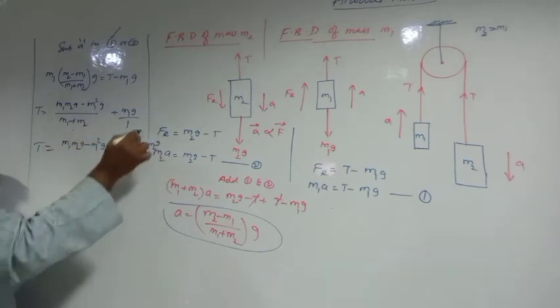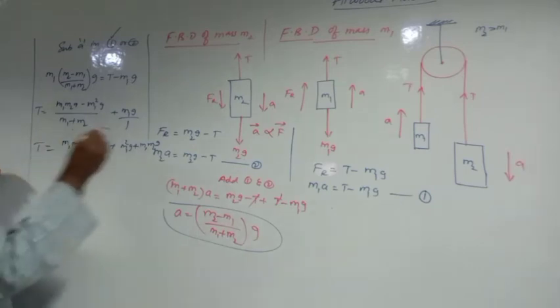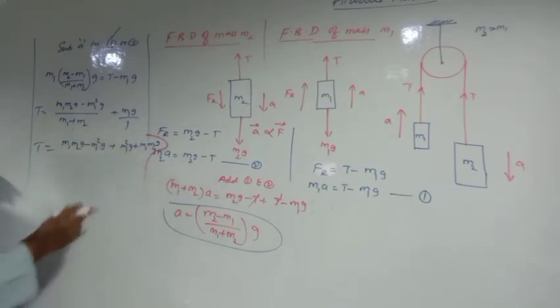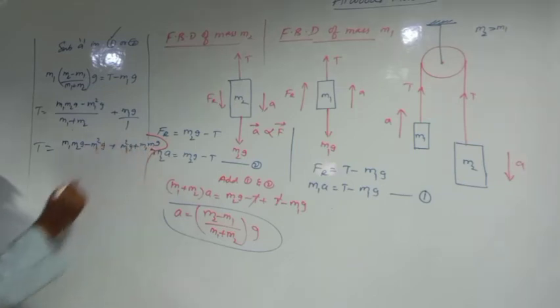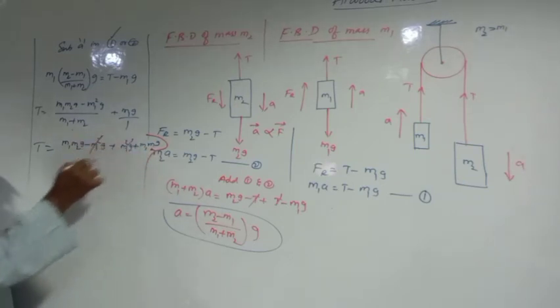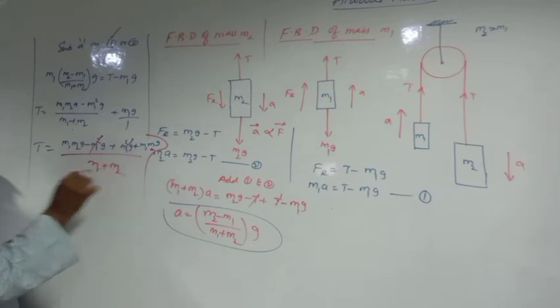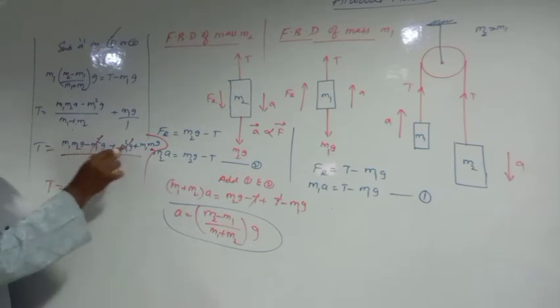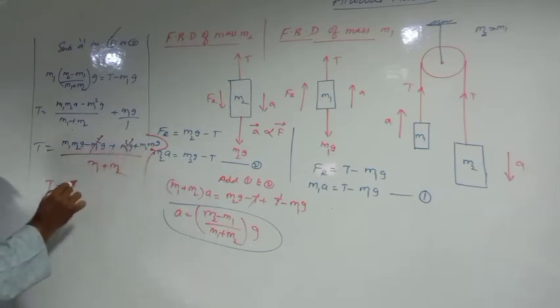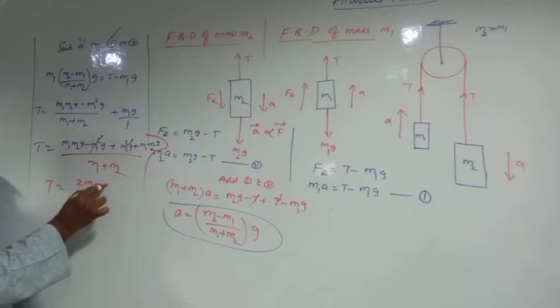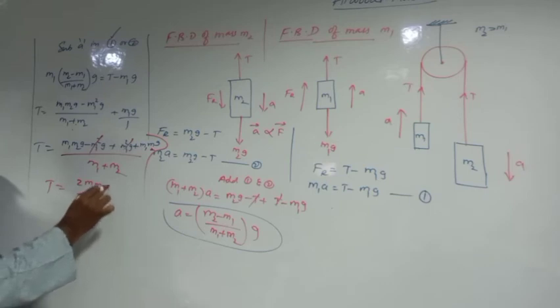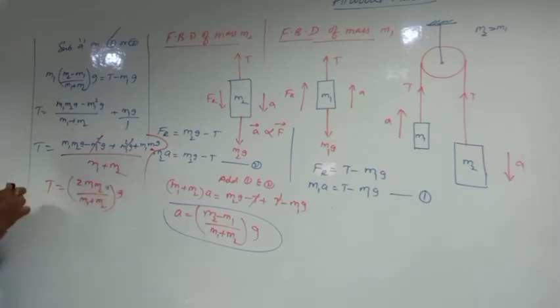m2 into g. Okay, so what is going to happen in this case here? What is going to be cancelled here? This is going to be cancelled, and the total LCM is m1 plus m2. Therefore m1 m2 g plus m1 m2 g gives 2 m1 m2 divided by (m1 plus m2) into g. This is going to be the tension.